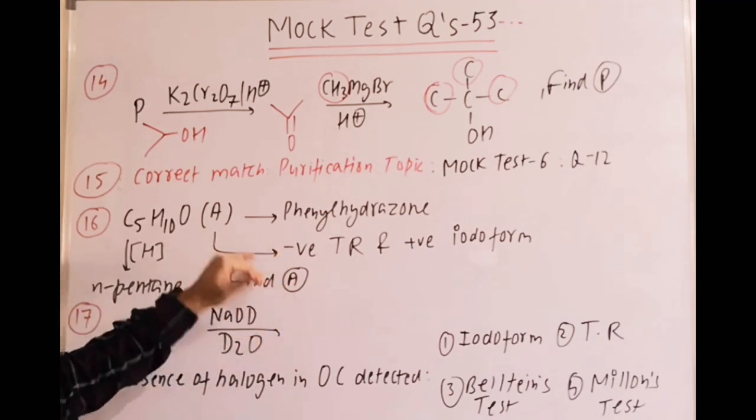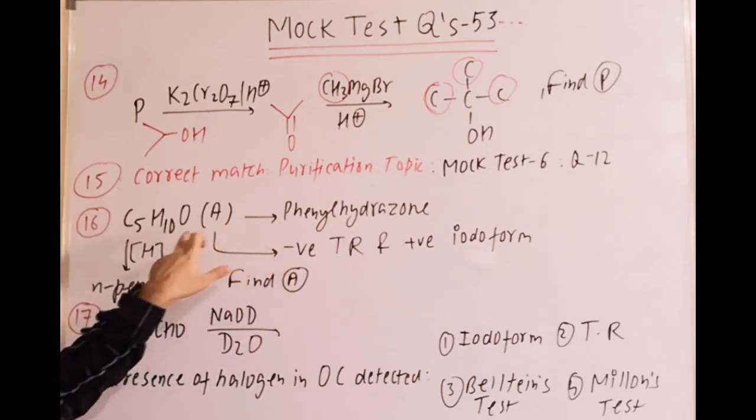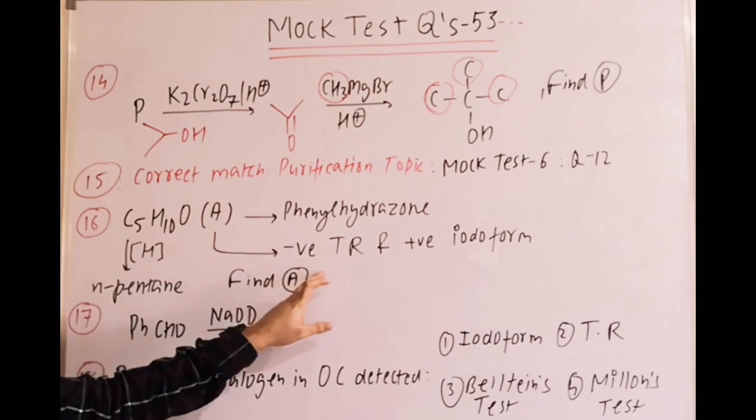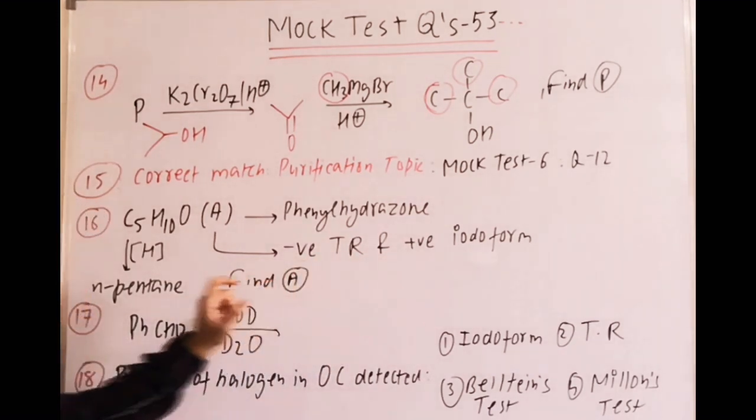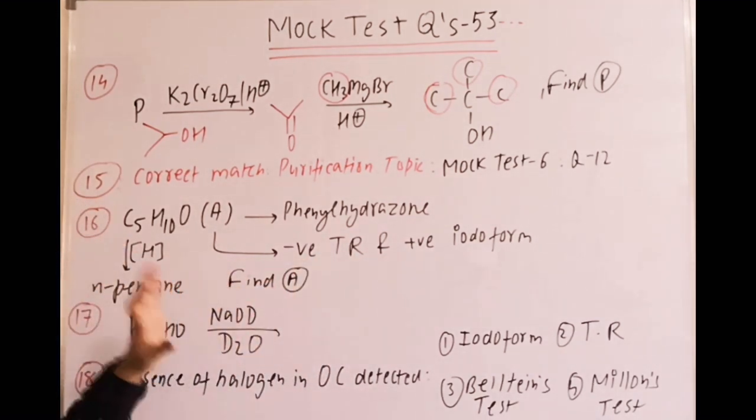You can read that information, try it. C5H10O, compound A, gives phenyl hydrazone. It gives negative Tollens' reagent test. It gives positive iodoform test. On reduction, it gives n-pentane. Find A. Okay? Try it. I am answering this question.